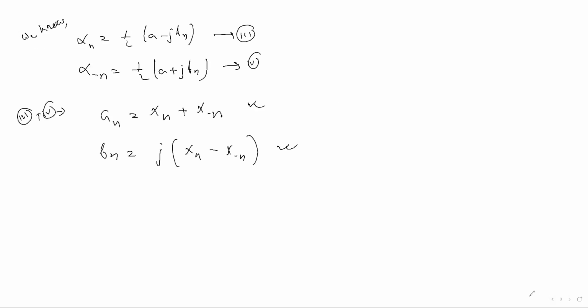The question is, what is called frequency spectrum? Can anybody say? This is the last slide. Can anybody say what is called frequency spectrum?